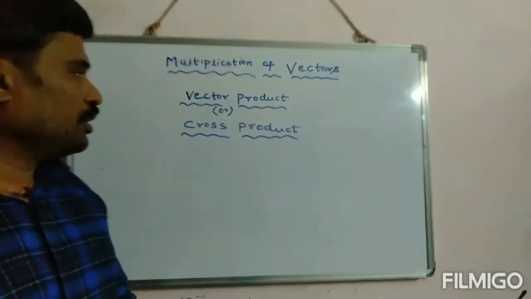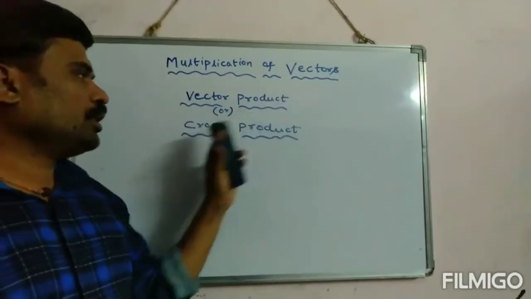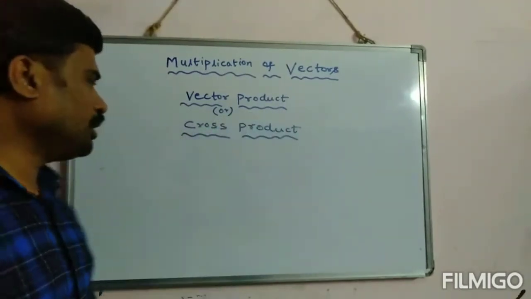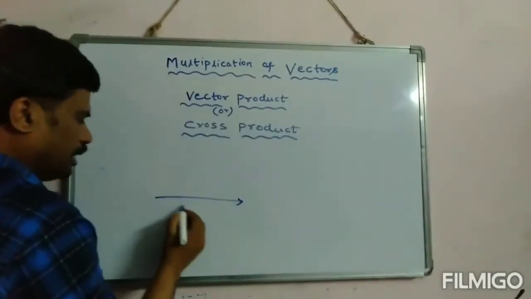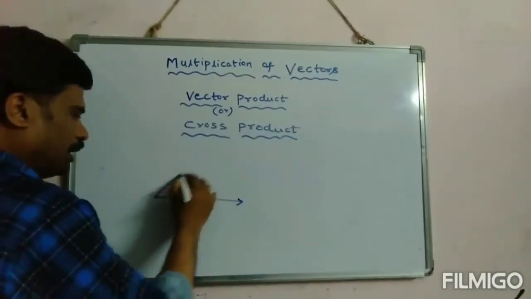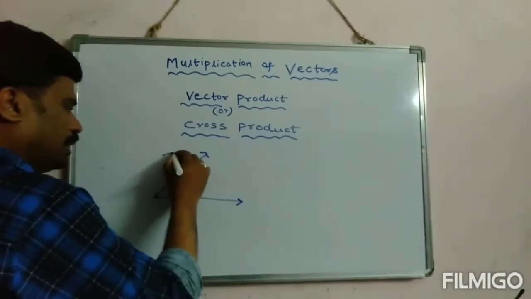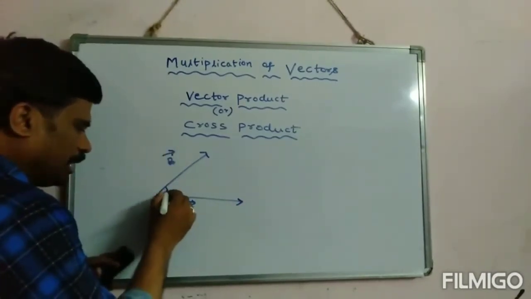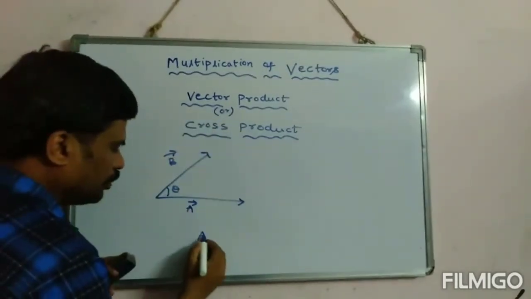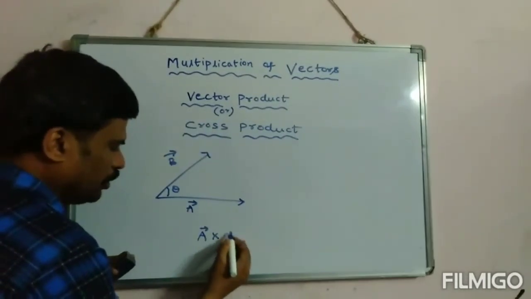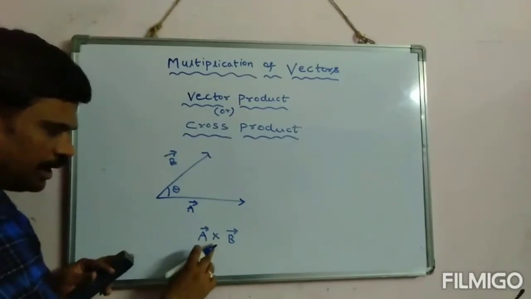Right. Students, now let us learn about vector product. It is also called cross product. Now consider two vectors A and B inclined with an angle theta. Then the cross product of these two vectors is denoted as A cross B.